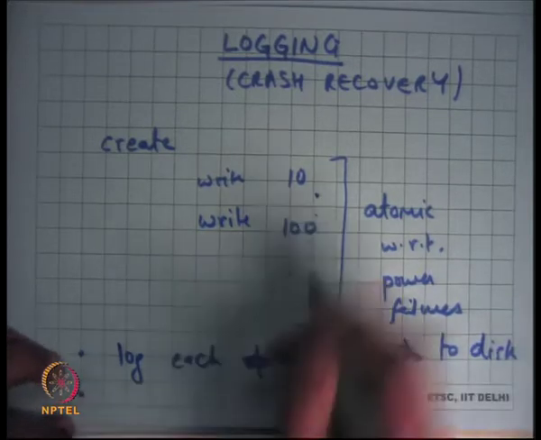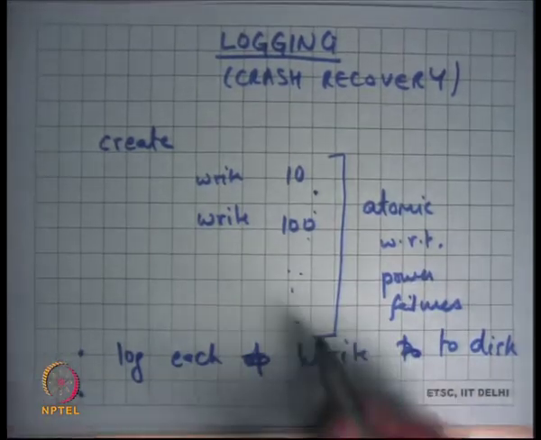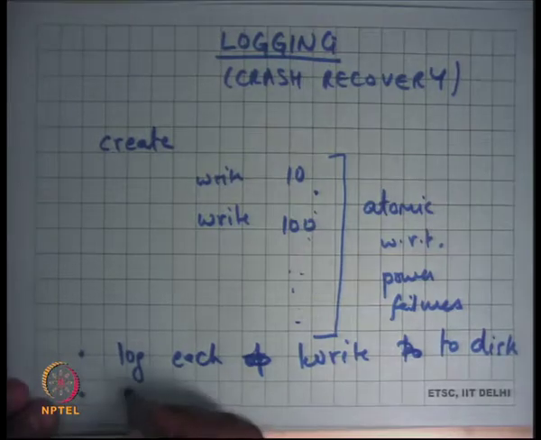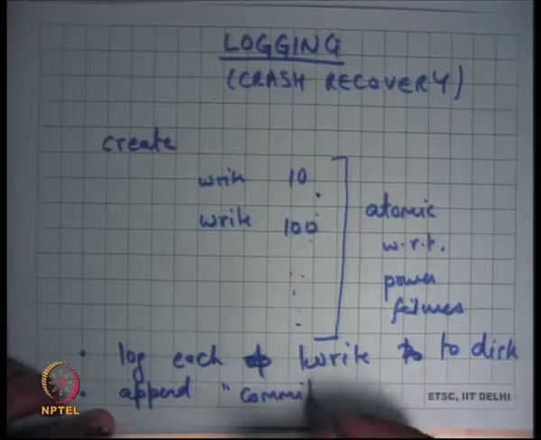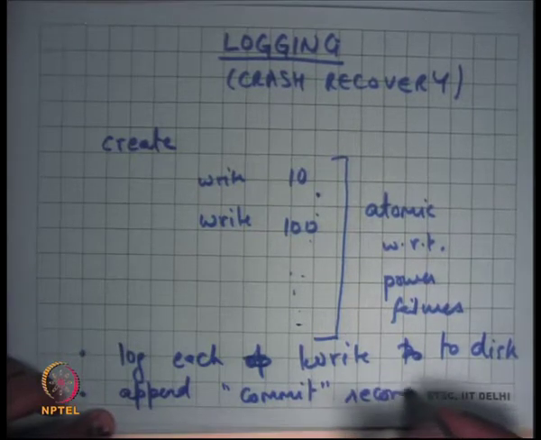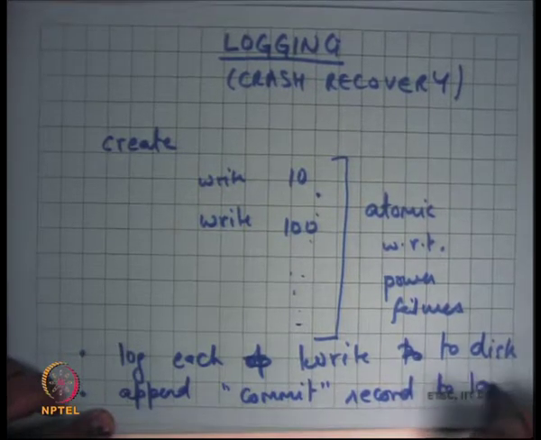Okay. After you're done logging each of these writes, you append a commit record to the log on disk.